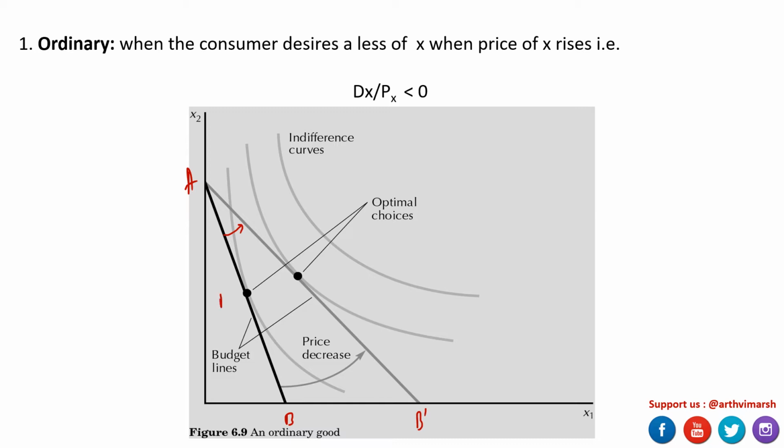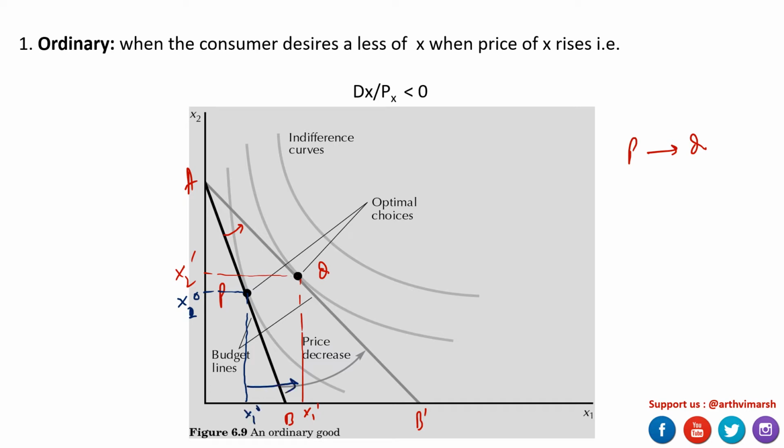Now the new optimal bundle has shifted from point P to point Q. As a consequence you can observe the X1 consumption is somewhere here, and for X2 it's here. This is X2 prime, this is X1 prime, the new consumption bundle, and in the initial case it was somewhere here. This is X2 naught and this is X1 naught.